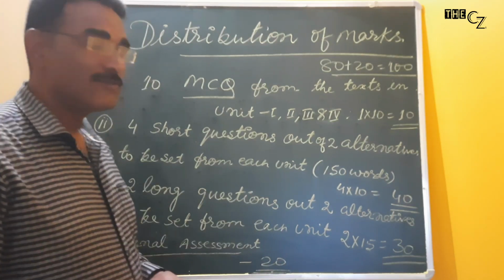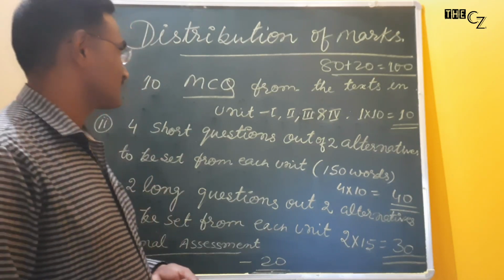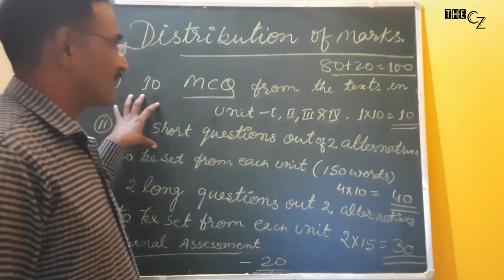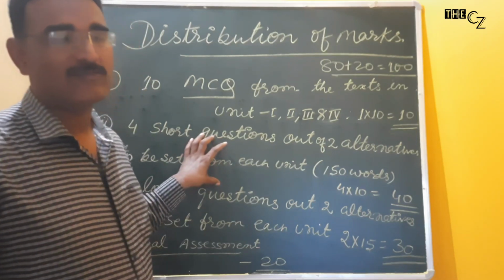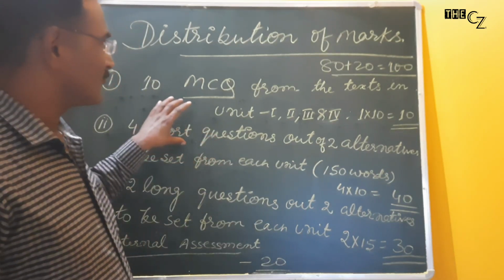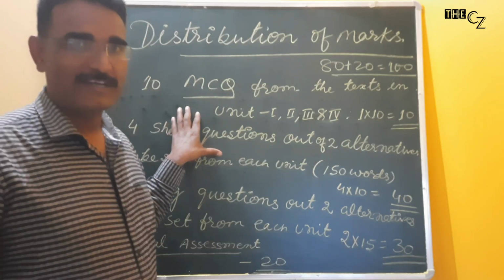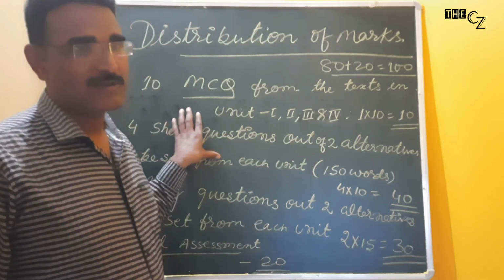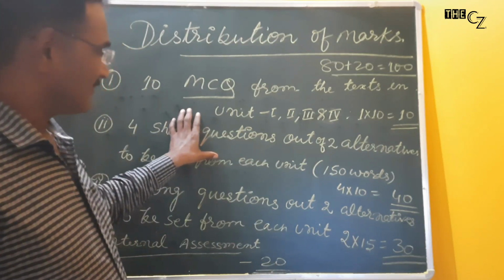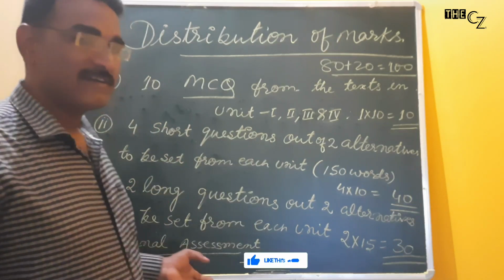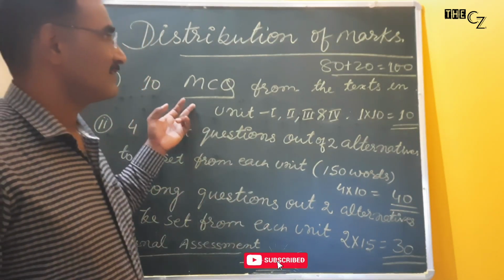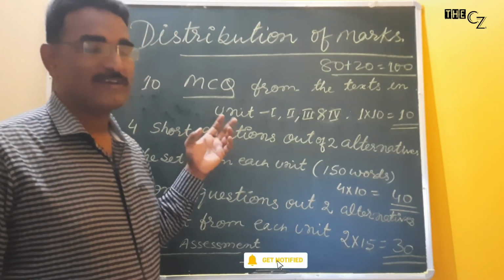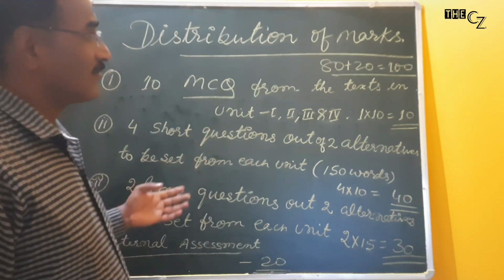I have also given you the distribution of marks of Papers 1 and 2. In Paper 1, once again I would like to tell you that you have to appear in an examination of 80 marks and 20 marks will be given from internal assessment by your college. And in Paper 2, you have to appear in a theory examination of 80 marks and the internal assessment will be of 20 marks.